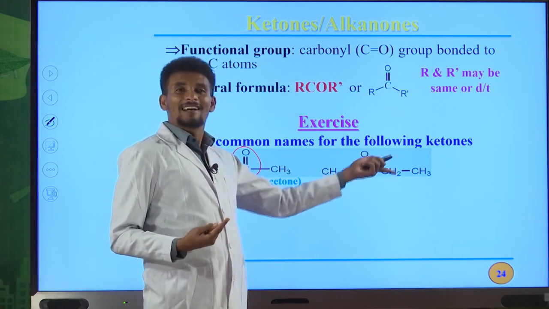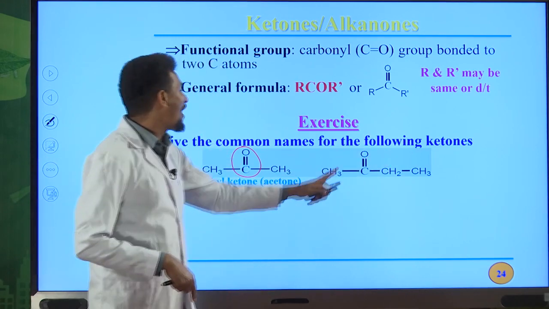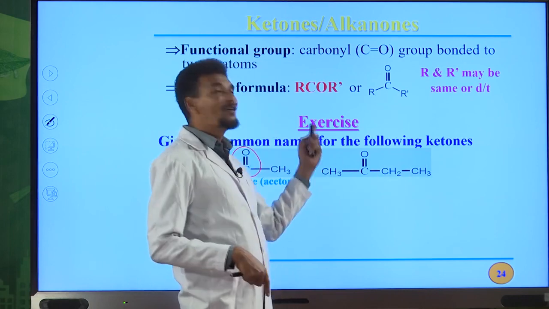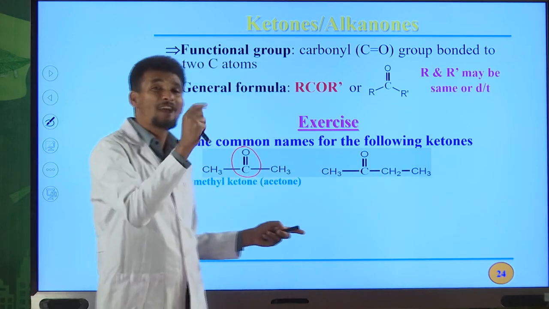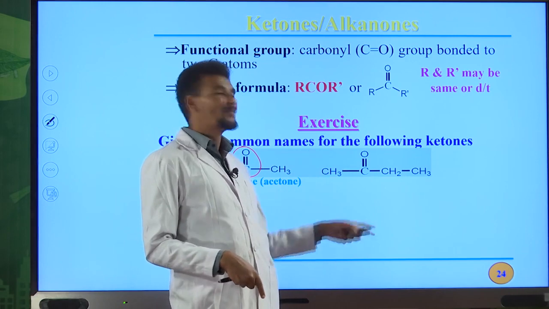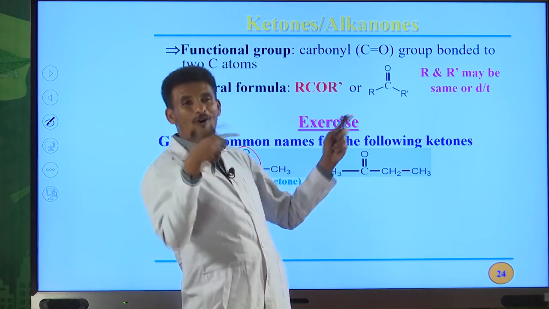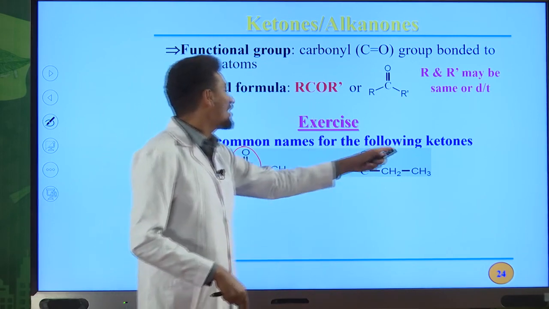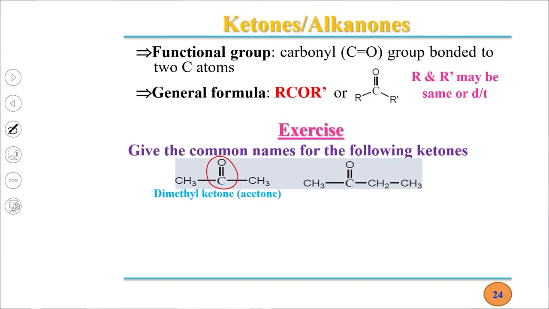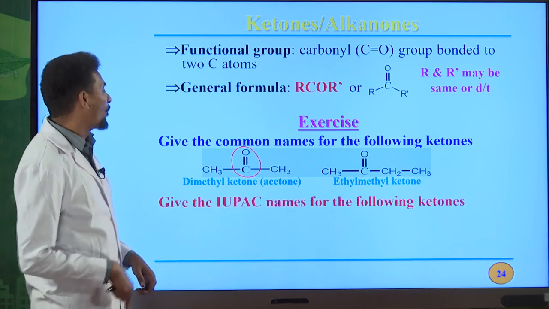So how can we write the common name for this ketone? We have an ethyl group and also a methyl group. You must write them in alphabetical order. Ethyl comes first, followed by methyl, then followed by the name ketone. Ethyl methyl ketone is the common name for this ketone or alkanone.